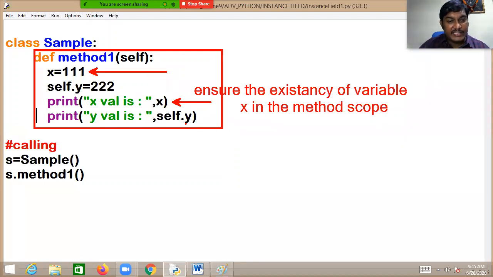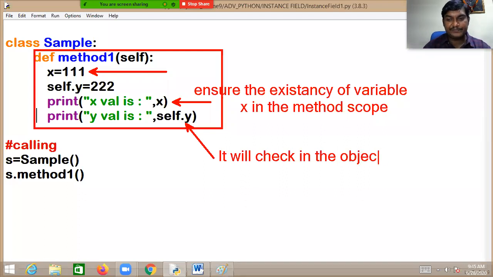But when you are writing self, it will ensure, it will check in the object. Without using self, it will be checking the method. If you use self, it will be checking the object.